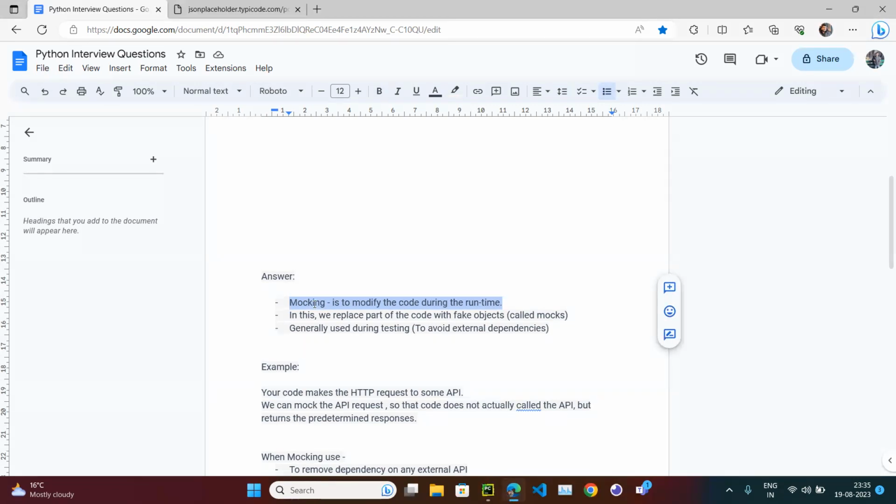But now you can question, okay, how is this possible actually? Because if I write the code and run that code using the Python command, how can I modify that code during the runtime? So as an example,